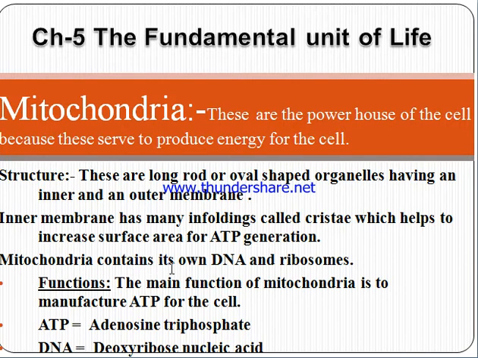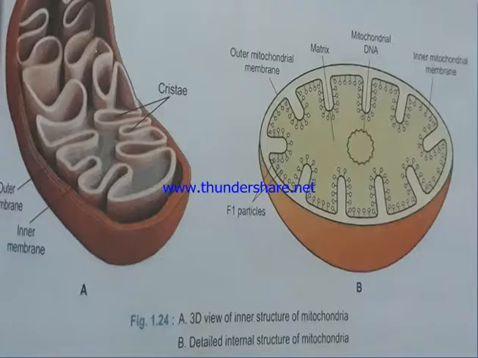Mitochondria contains its own DNA and ribosomes. The full form of DNA is deoxyribose nucleic acid. What is the function? Only one function is there. The main function of mitochondria is to manufacture ATP for the cell. Now you can see the structure. It is the 3D structure and it is the 2D structure. But you have to prepare only this 2D structure. This is the detailed structure.